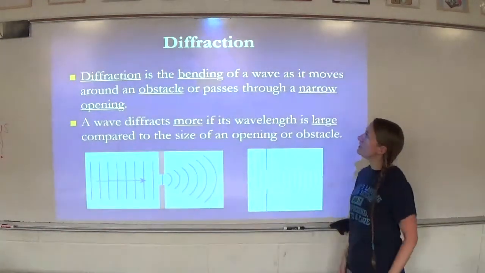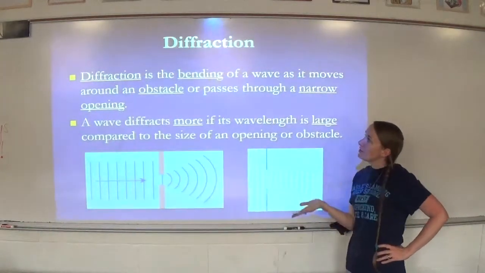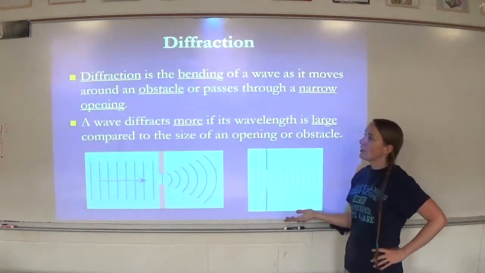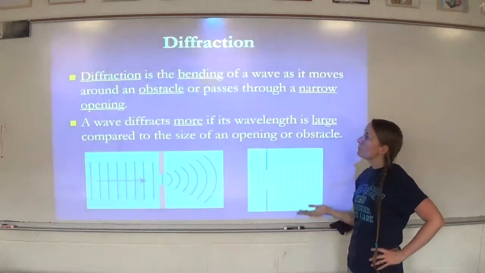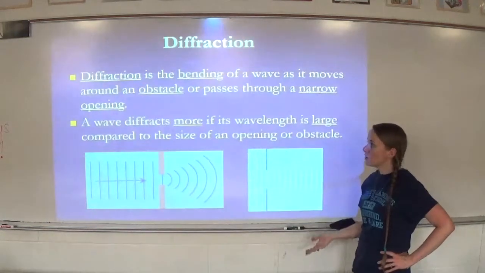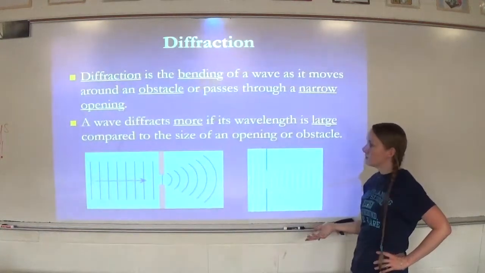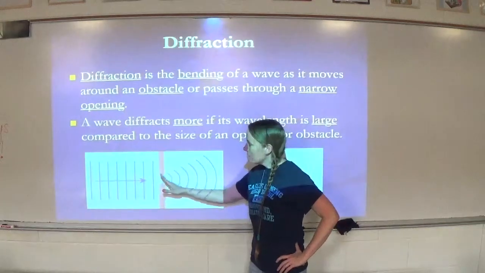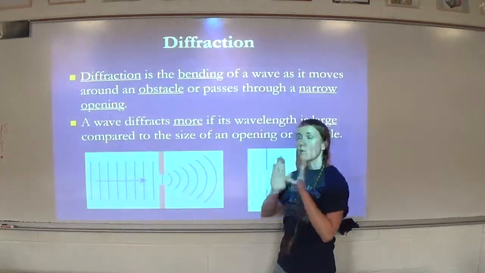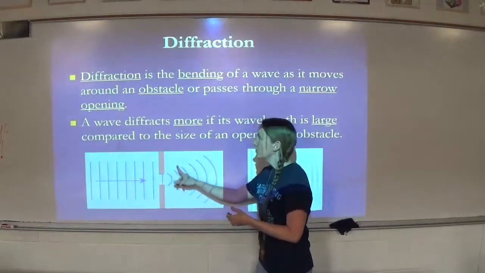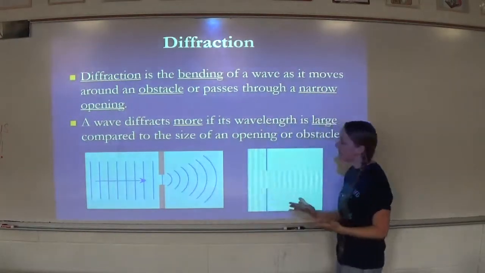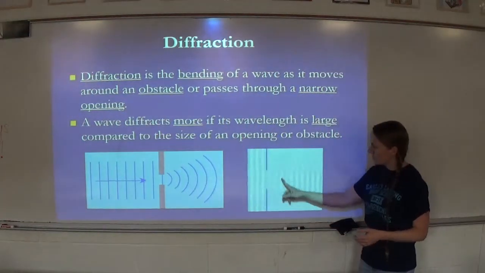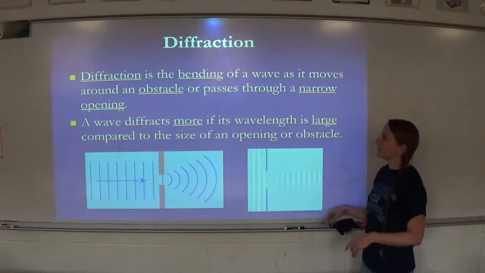And diffraction is the bending of a wave as it moves around an obstacle or passes through a narrow opening. A wave diffracts more if its wavelength is large compared to the size of the opening or obstacle. So when you have waves coming, if they only have a small opening to pass through, or if they're going around an obstacle, you'll see that diffraction, that bending of the waves. And here's an example where it's actually moving. It's a little harder to see though on this one.